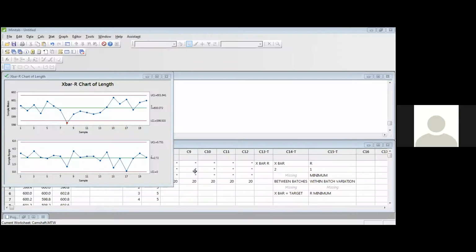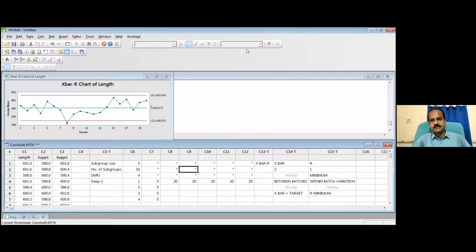Sir, I have one question. This range chart, if in a practical situation you keep plotting it on a daily basis, the range limits will keep varying as and when the data keeps accumulating. Is that correct? Yes, range will keep varying, but all that I expect is at least the variation should be under control.